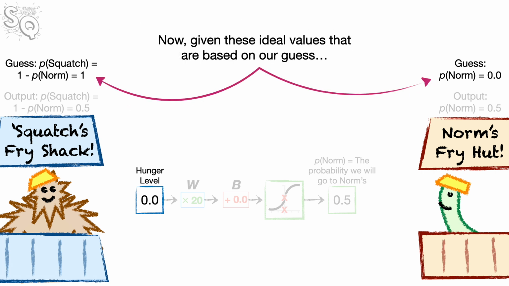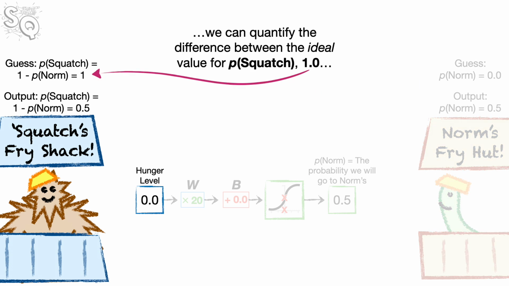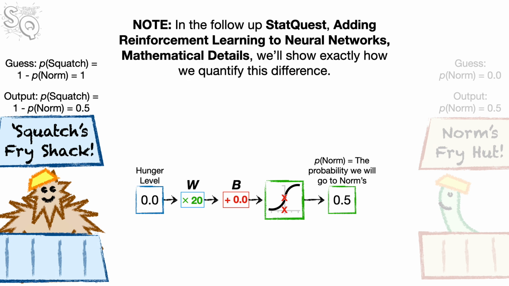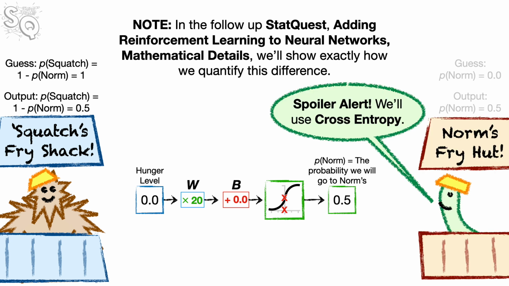Now, given these ideal values that are based on our guess, we can quantify the difference between the ideal value for p squatch, 1.0, and the actual value for p squatch, 0.5, that's based on the output from the neural network. Note, in the follow-up StatQuest, adding reinforcement learning to neural networks, mathematical details, we'll show exactly how we quantify this difference. Spoiler alert, we'll use cross-entropy.